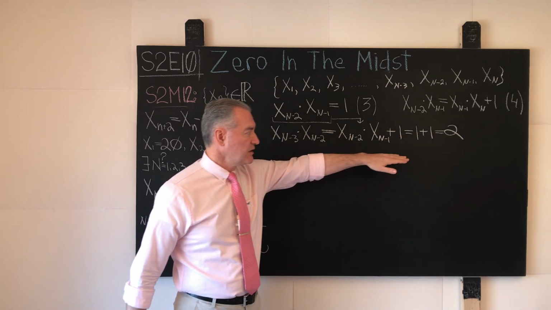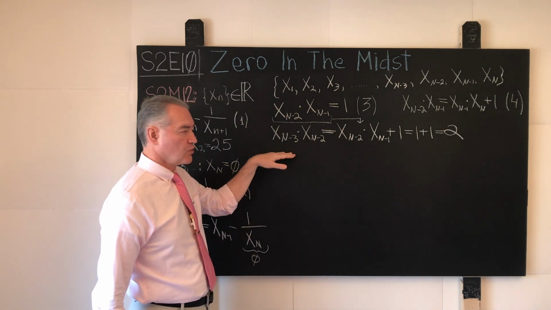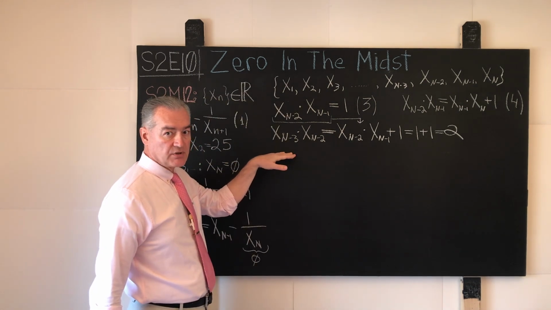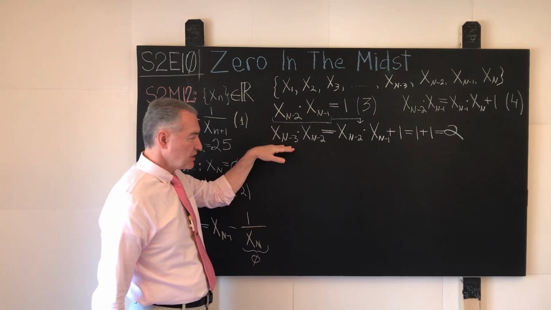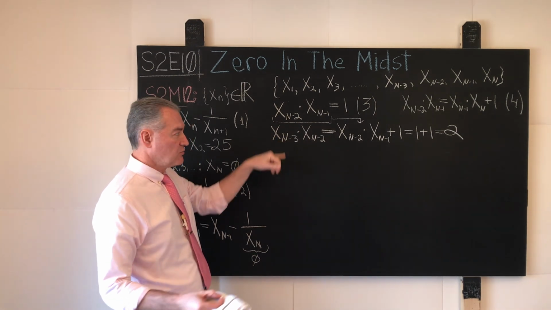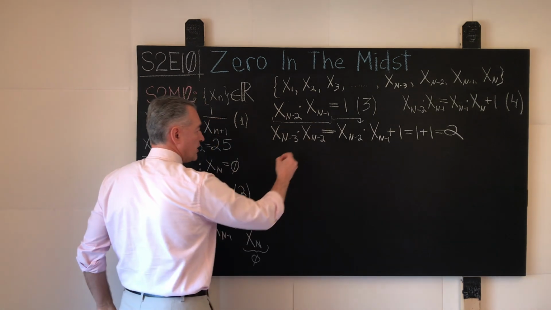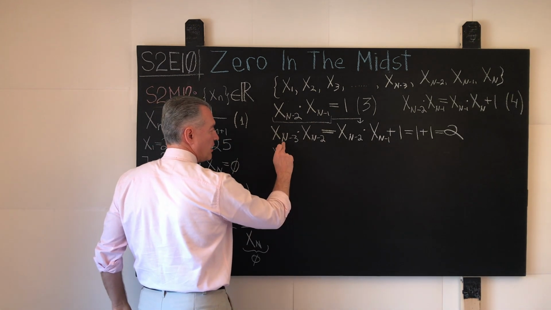But again, tactically, it is slightly more advantageous to work with the previously obtained relation over here. So in this relation, we replace n with n minus 1, and we write down the result. What do we have? We have x_{n-3}.